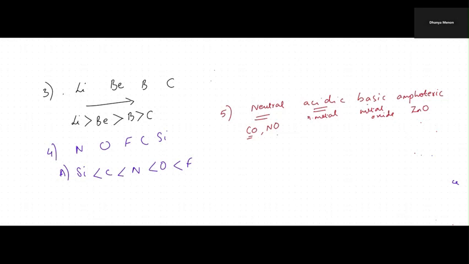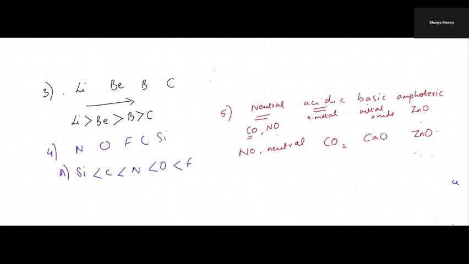So we have NO is neutral. Then acidic is carbon dioxide. Carbon dioxide is acidic. Then we have basic. Basic is calcium oxide. Metal oxide is basic in nature. Then zinc oxide is amphoteric in nature. One more example is aluminum oxide. So this is the order.